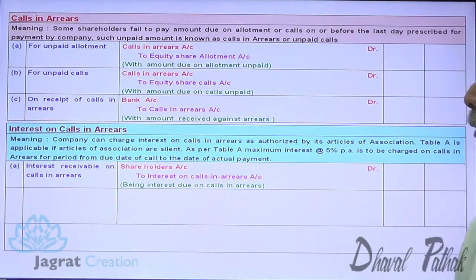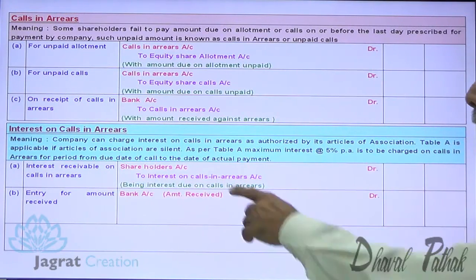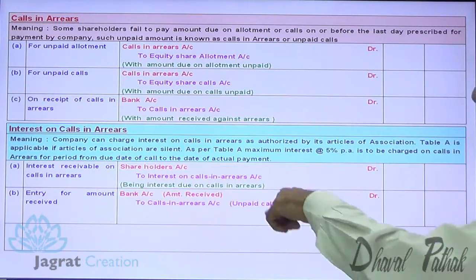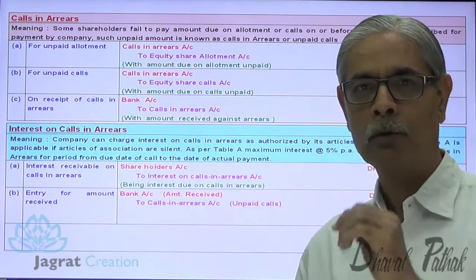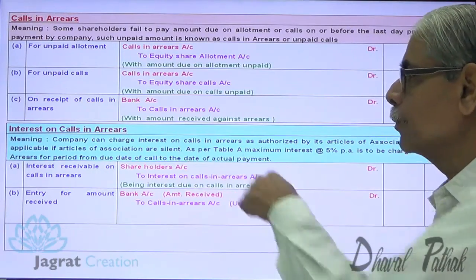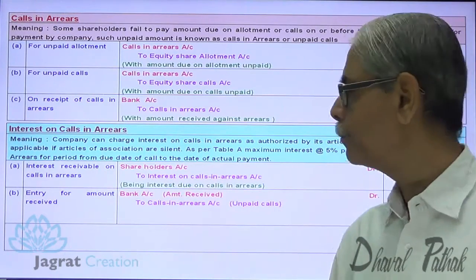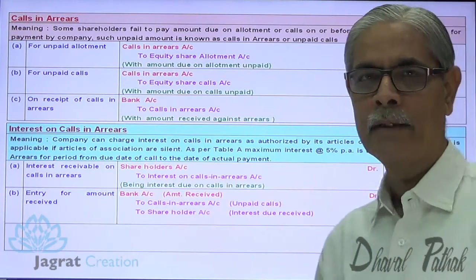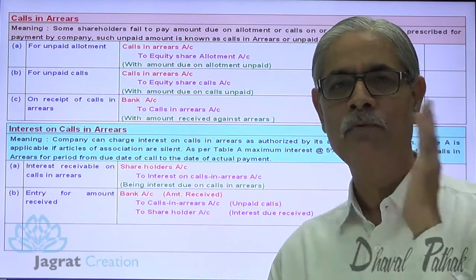So when that amount is received, bank account debit to the amount received. Calls in arrears, unpaid calls are received, and over and above, the interest is also received. For that, shareholder's account was debited, so shareholder's account gets credited for interest due received. This is how the entry is recorded for calls in arrears received with interest.